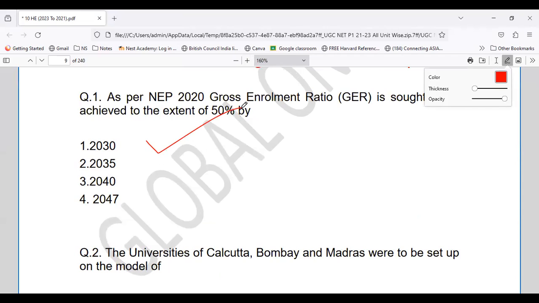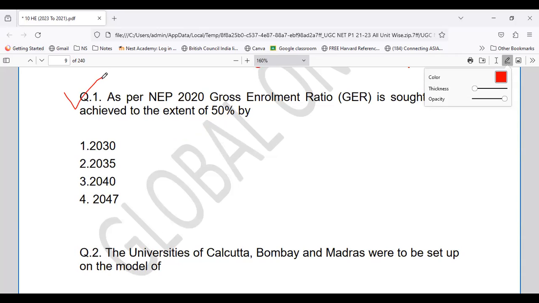As per the new education policy 2020, the gross enrollment ratio is sought to be achieved to the extent of 50% by what year? This is a very common question, not only in the 2023 cycle but in the older cycles, 21 and 22 also. The only thing is that they have changed the sequence.